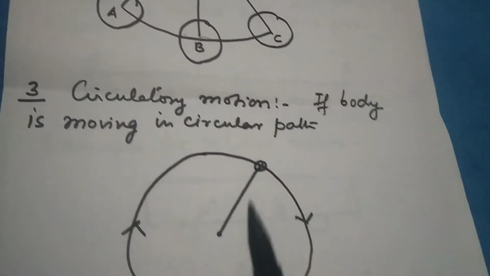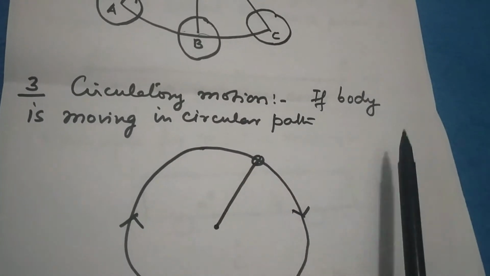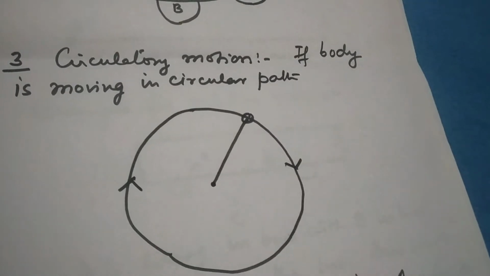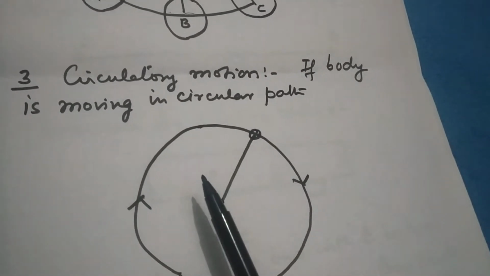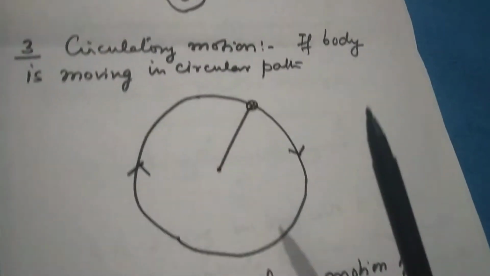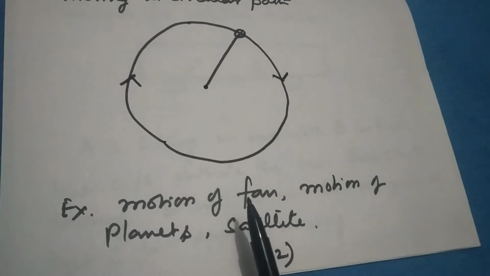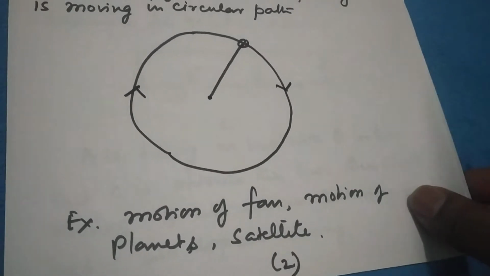The third type of motion, which is also very common, is called circular motion or circulatory motion. If a body is moving in a circular path, this is the body which is moving in a circular path. If the body is moving in a circular path, that motion is called circular motion. Examples: motion of a fan, very commonly called circular motion. Motion of planets, motion of satellites, they are called circulatory motion or circular motion.